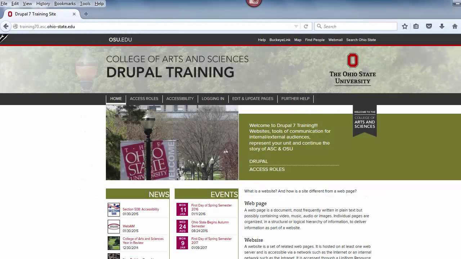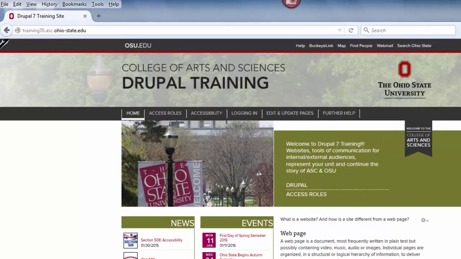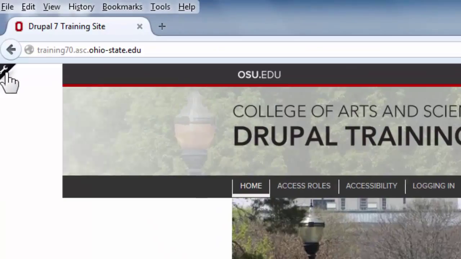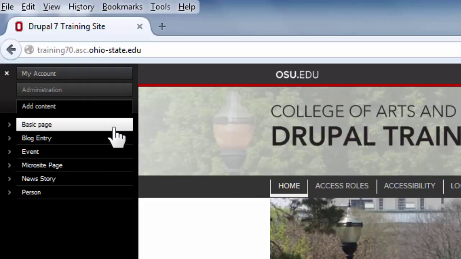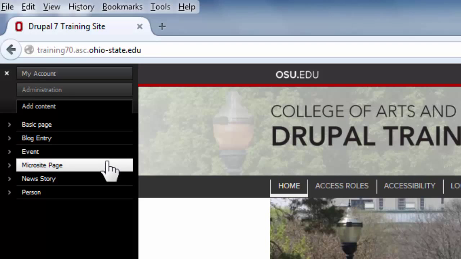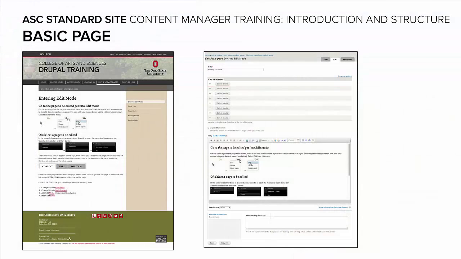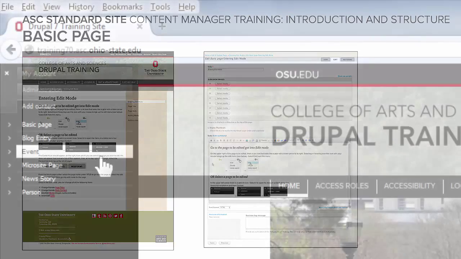Now we are ready to create a basic page. To get started, log into the website, select the wrench in the upper left corner, select Add Content, and display the Content Types menu. We will see that in addition to the previous content that we could create as a content editor, there are now two new types: Basic Page and Microsite Page. Remember from content editor training that the majority of the pages in any of our websites are built from a basic page form. Although basic pages can be edited by content editors, only content managers can create them.